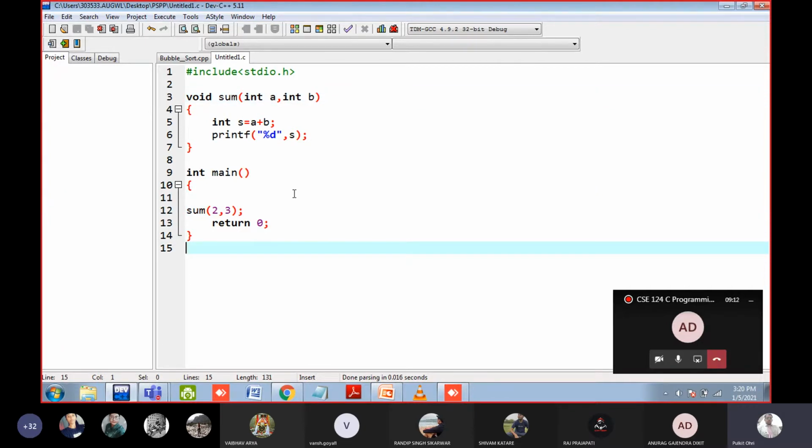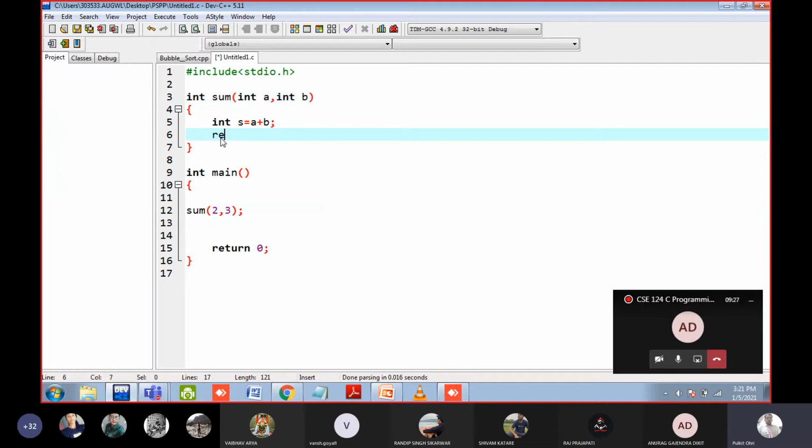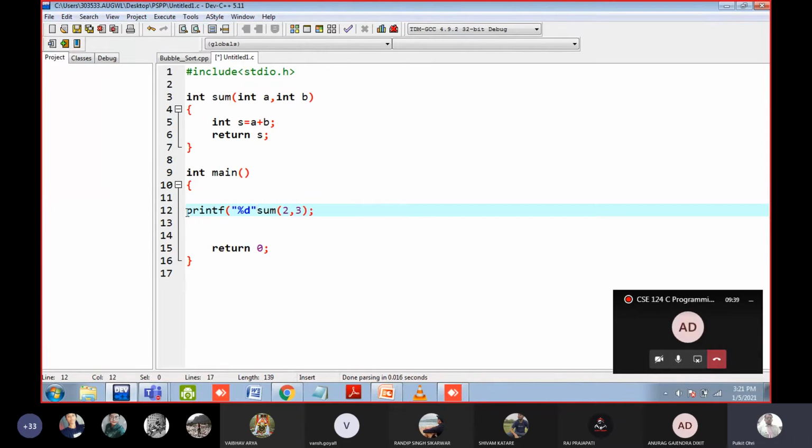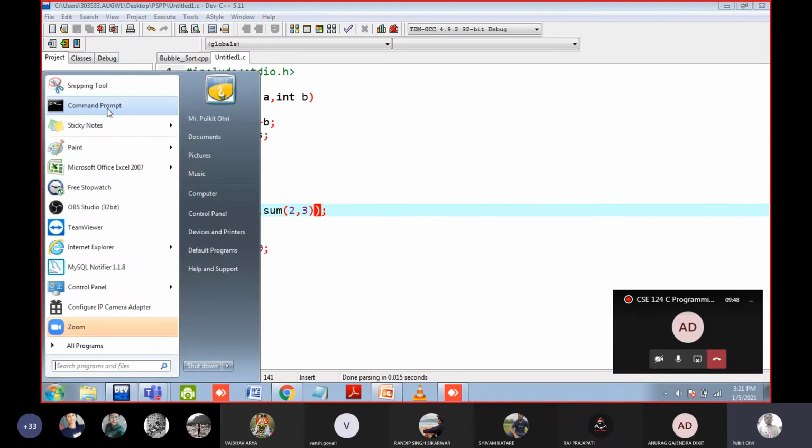So this is one way of printing the sum. Another way is to use the return statement. Instead of void, if we write int here, then instead of printing the sum value here, we can return it, return s, and then we can print in main. Let me write it, then I will make you understand this particular thing. I will take a snapshot of it first of all, then I will explain that to you.